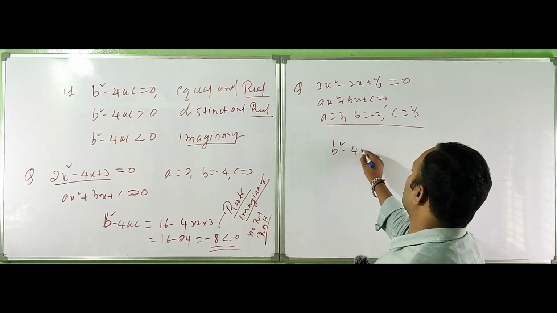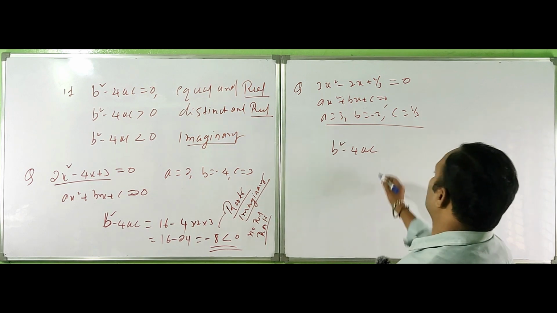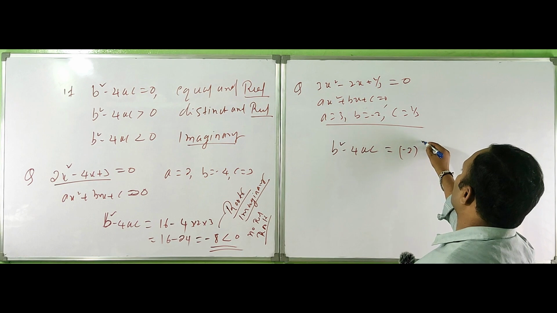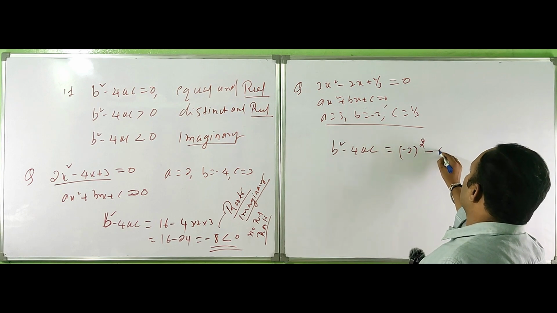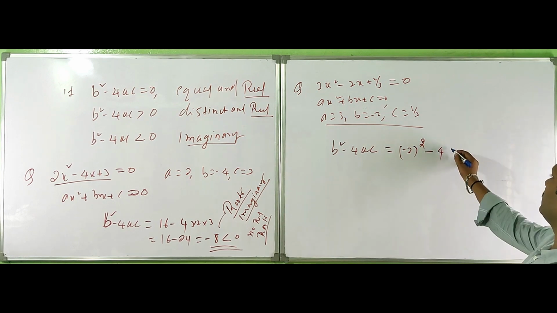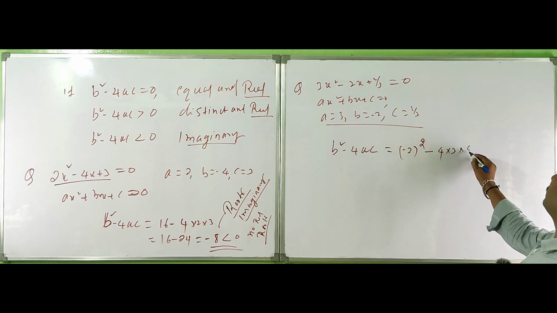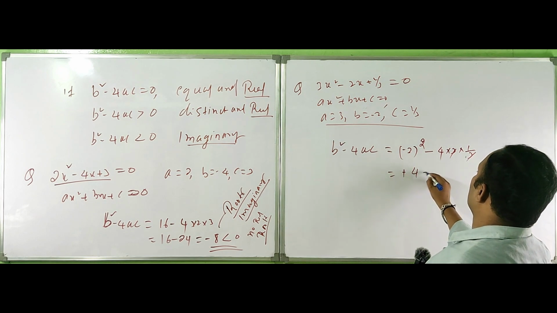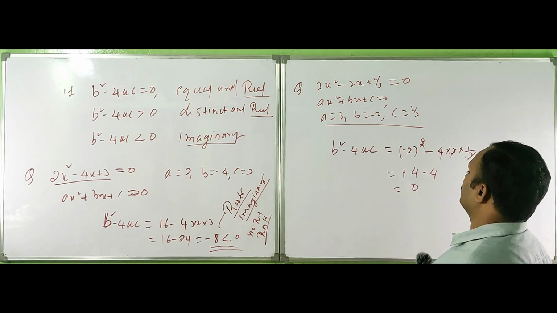b square minus 4ac is equal to minus 2 whole square minus 4 into 3 into 1 by 3. The 3s get cancelled. This is 4 minus 4, which is equal to 0.